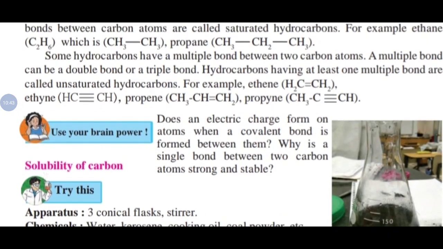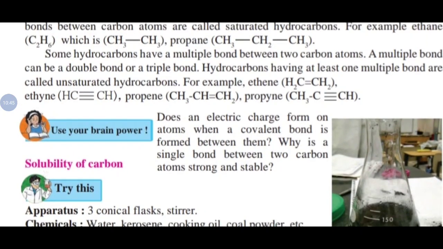One more example given here, that is propene. Check that. Here propane, single bond. Propene, then between any 2 carbon atoms show the double bond, first and second, or second and third. In case of propyne, 3 carbon atoms. Propane means 3 carbon atoms.